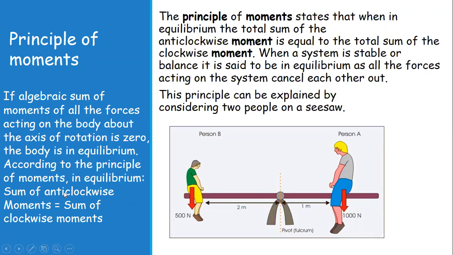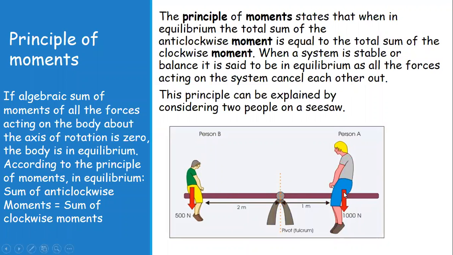If your body is just like this seesaw, you can see this seesaw is balanced by these two persons. So it is in a perfectly horizontal position, and we say that this is in equilibrium. In equilibrium, the principle of moments says the sum of clockwise moments is equal to the sum of anti-clockwise moments. We can recall that moment is equal to force into distance.